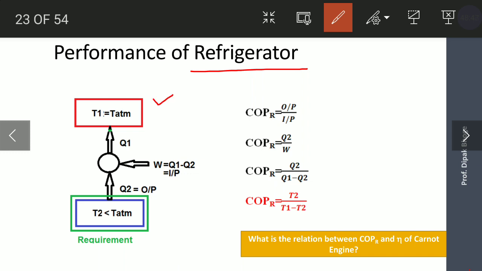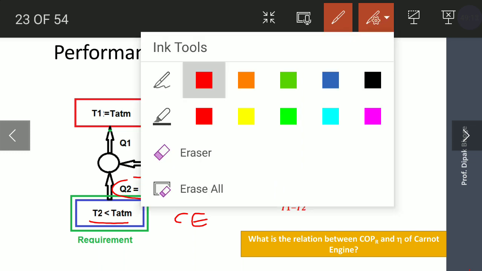Here T1 is the atmospheric temperature, and T2 is the temperature that we have to maintain. Q2 is the output. This is called the refrigerating effect or cooling effect, and W is the work input. Again, when you calculate the performance, for this refrigerator, W amount of work is given, this is Q2, and here it is Q1.